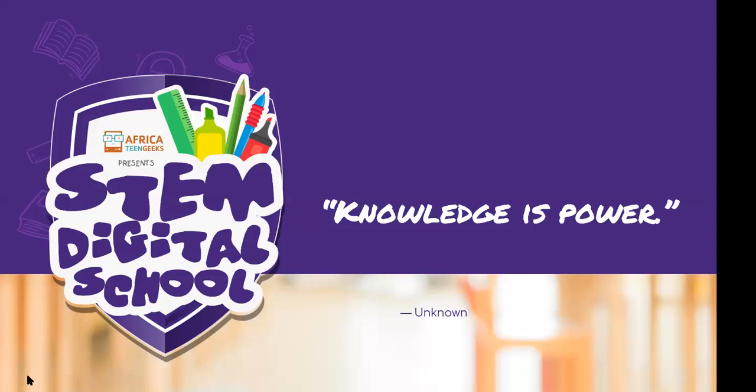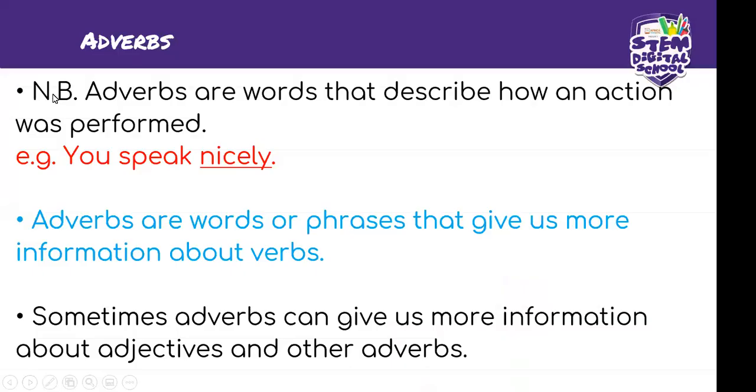Let's continue. Now we are going through adverbs on a general basis. Remember that adverbs are words that describe how an action was performed. Which word performs an action in a sentence? It is the verb. That is why I was saying that an adverb tells us about the verb.